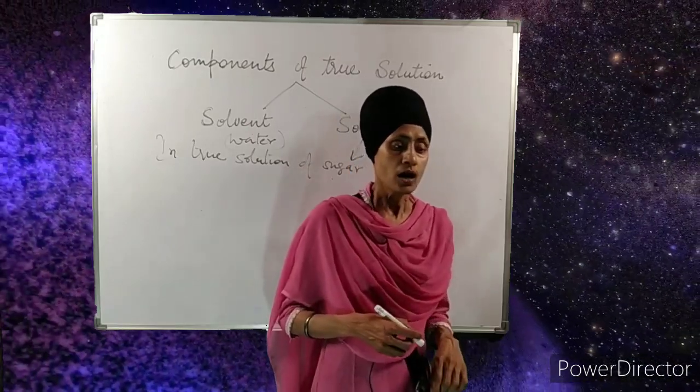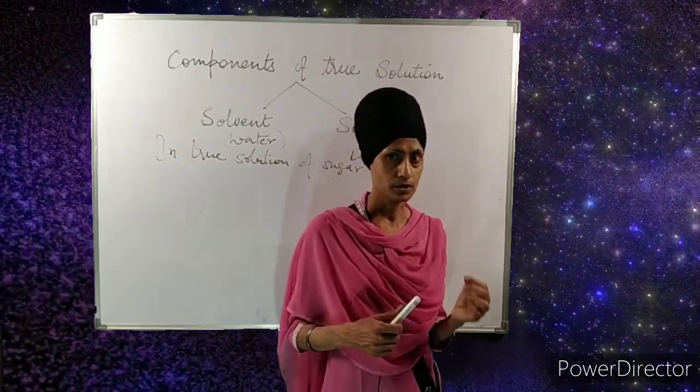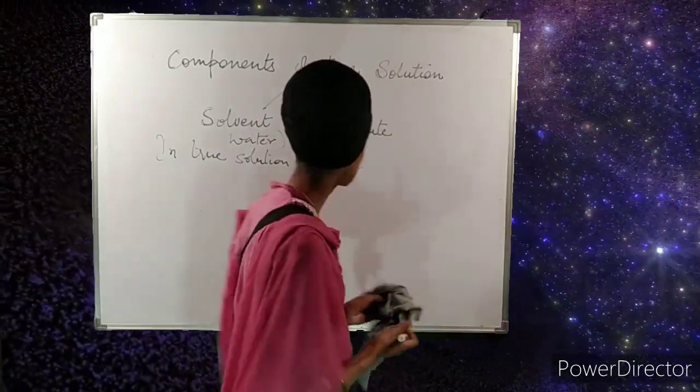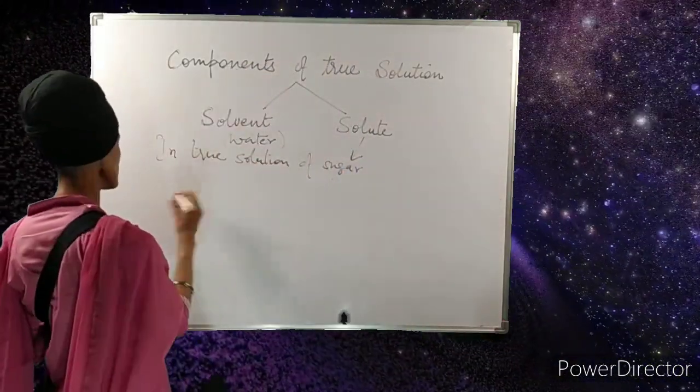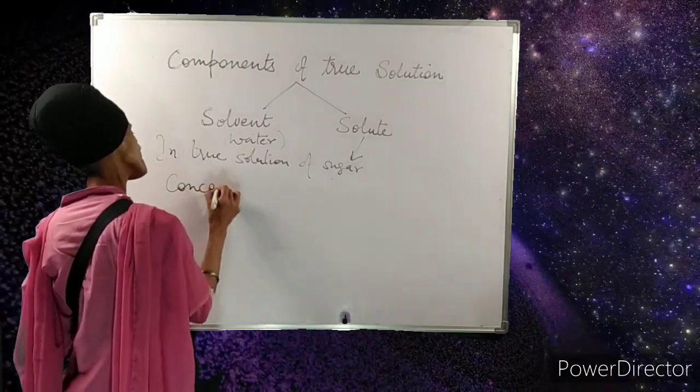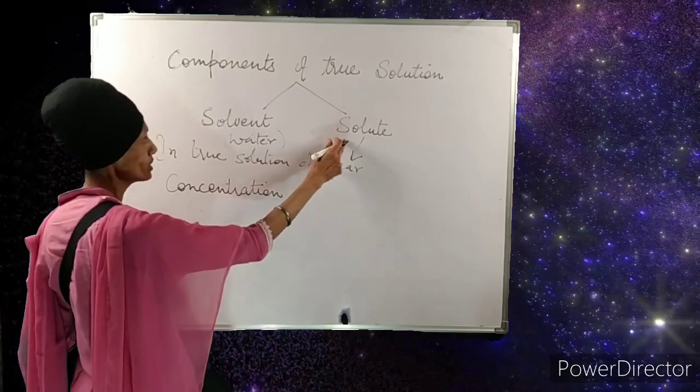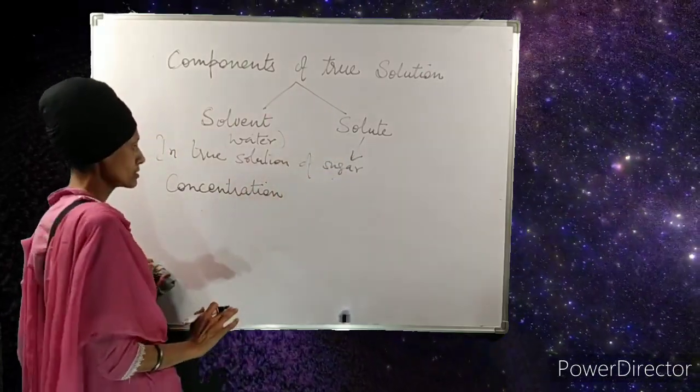Now, how to determine the concentration of a solution? Let us talk about how we can come to know the concentration of a solution. Concentration means knowing the amount of solute present in the total amount of the solution.